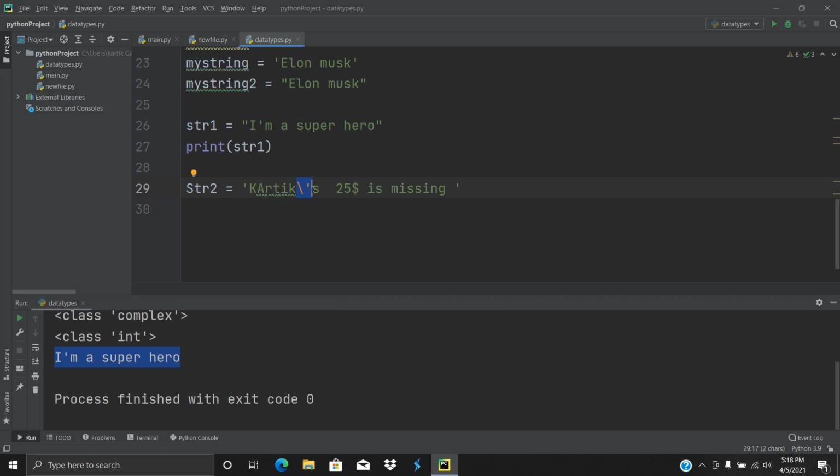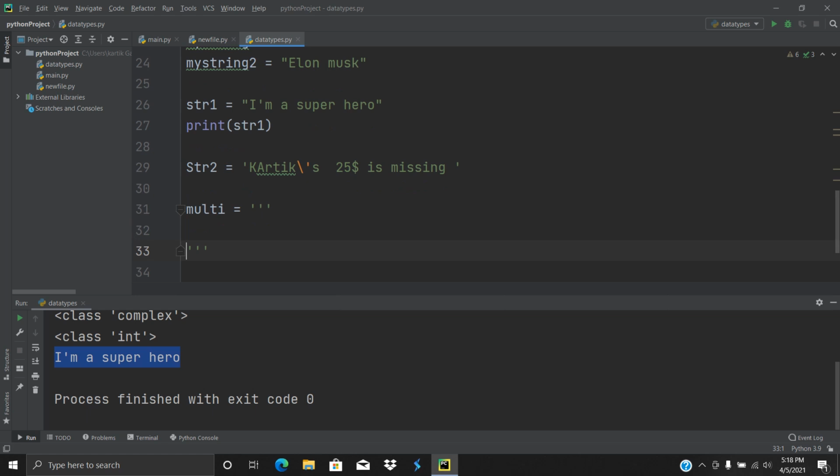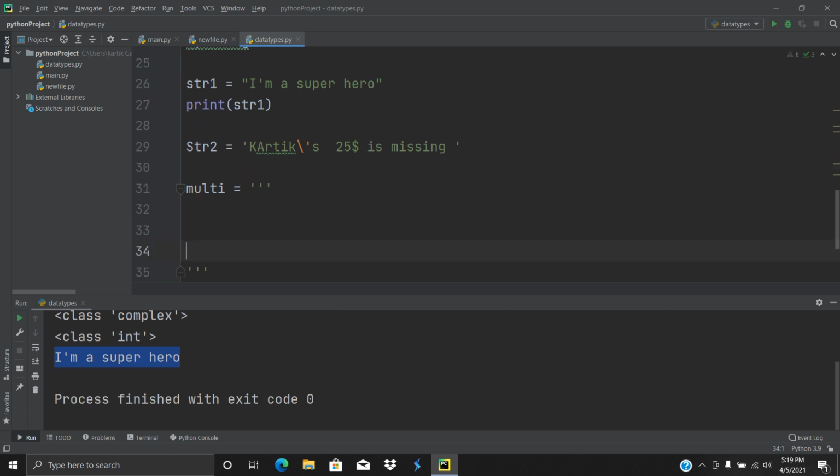So now let's move towards multi-line strings. I have a variable named multi, and then I will use three quotation marks, and now I can write anything between them, and you don't need to give any more quotation marks. You just hit enter and type again anything you have in your mind, and those lines will go into the multi variable. So let's give it a try.